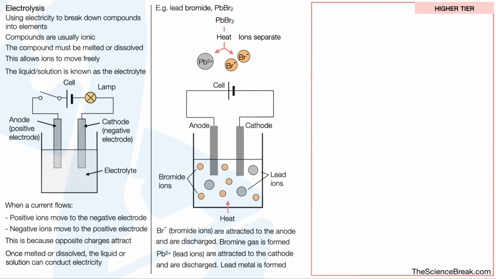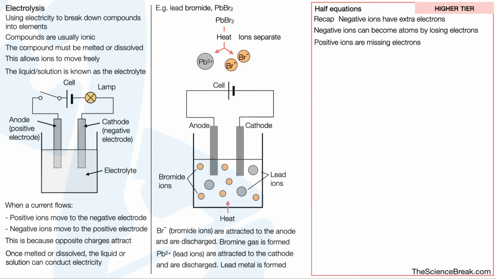For the higher tier, we need to be able to write half equations for electrolysis. So, remember, negative ions have extra electrons. This is from our previous videos on atomic structure, so you may want to go back and take a look at that if you're not sure. Negative ions have extra electrons, and negative ions can become atoms by losing electrons. Positive ions are missing electrons compared to the atom. Positive ions can become atoms by gaining electrons.